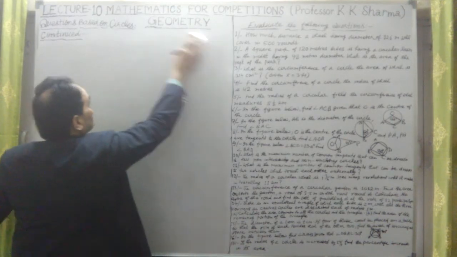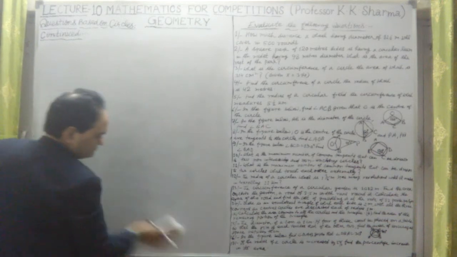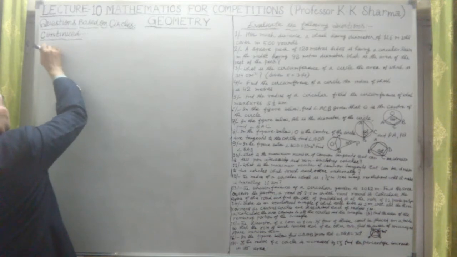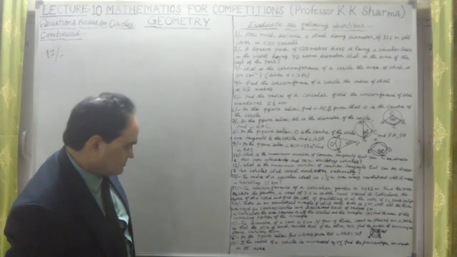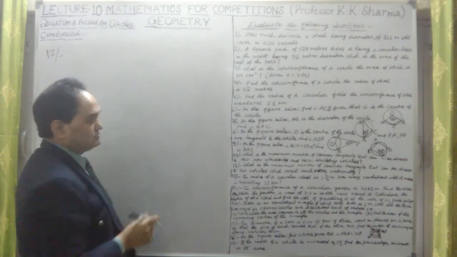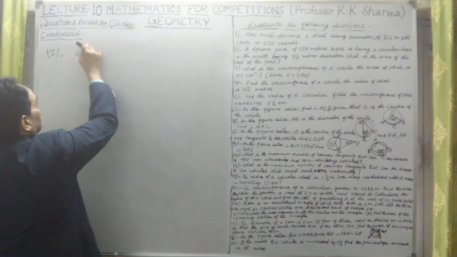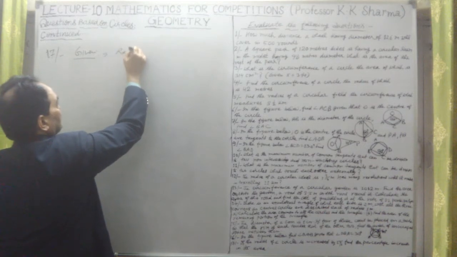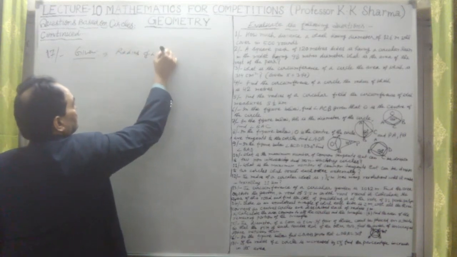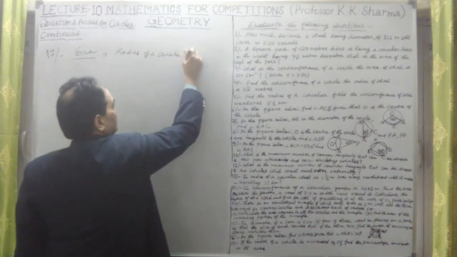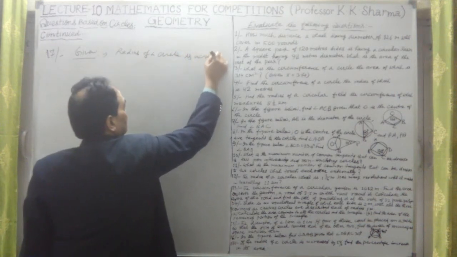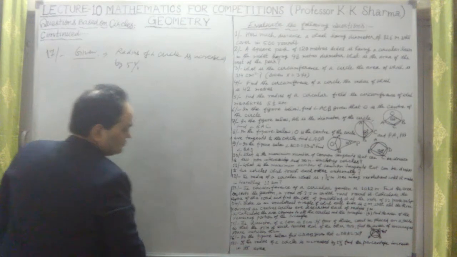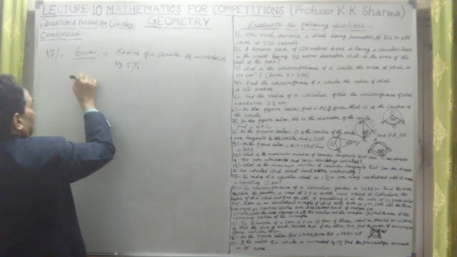Okay. Now question number 17, the last one. It says, if the radius of a circle is increased by 5%, write one step. What is given to us? The radius of a circle is increased by 5%.